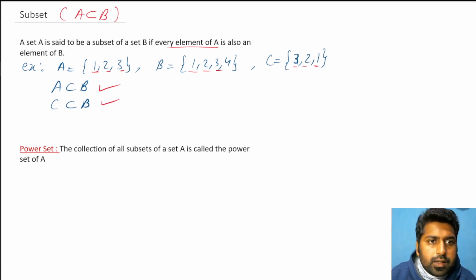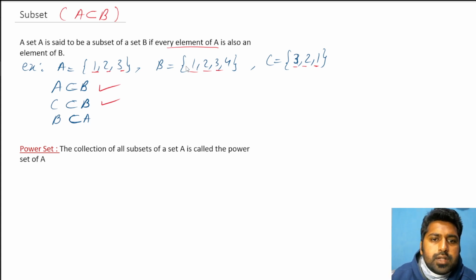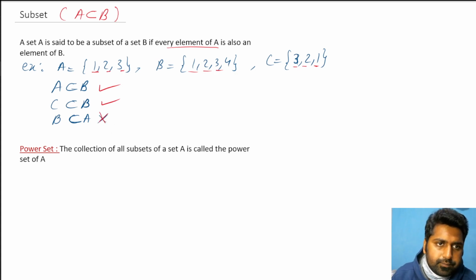If I reverse it, let's say I say B is a subset of A, in this direction. Now all the elements of set B, 1, 2, 3, 4, should be present in set A. 1, 2, 3 are present, but 4 is not present in set A. So B cannot be a subset of A. Wrong. Absolutely wrong. B is not a subset of A.